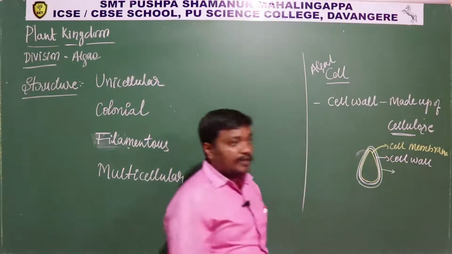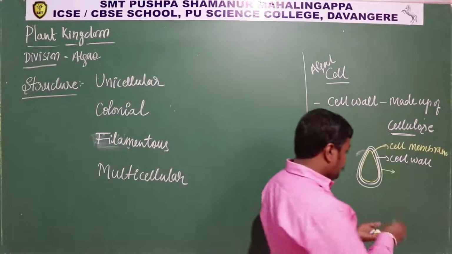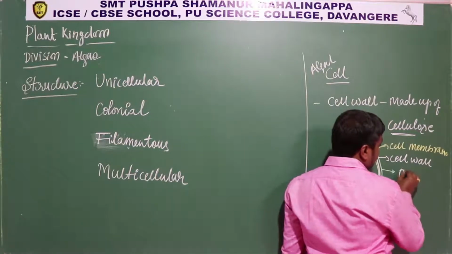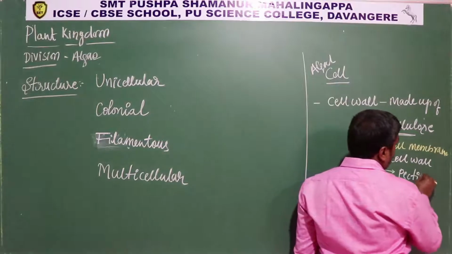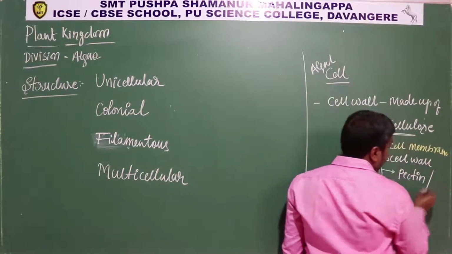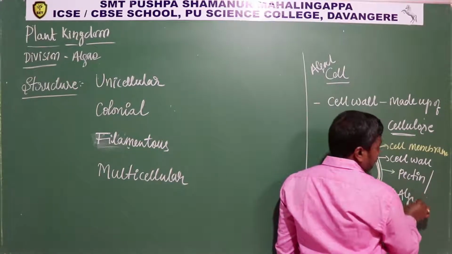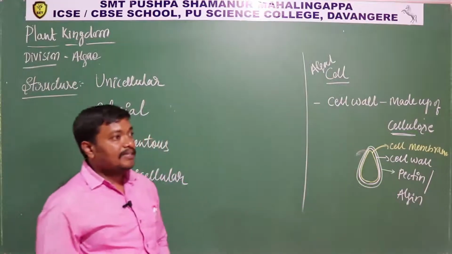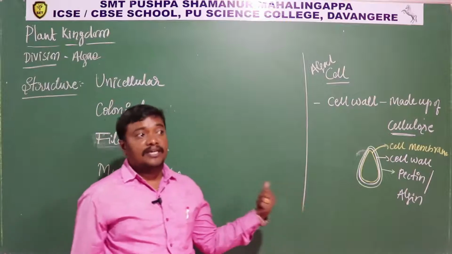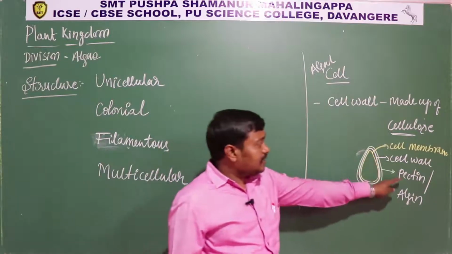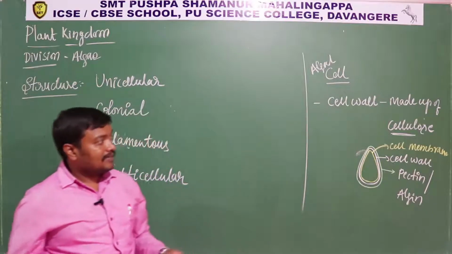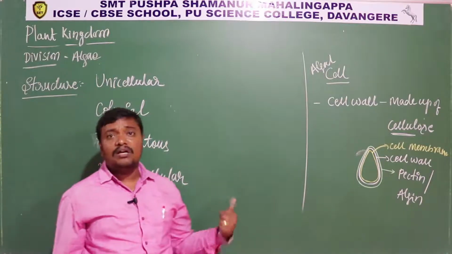After the cell wall there will be an outermost covering. In some it is composed of pectin, and in some it is made up of algin. So there are these two types of outermost layer: after the cell wall, either it is composed of pectin or algin.